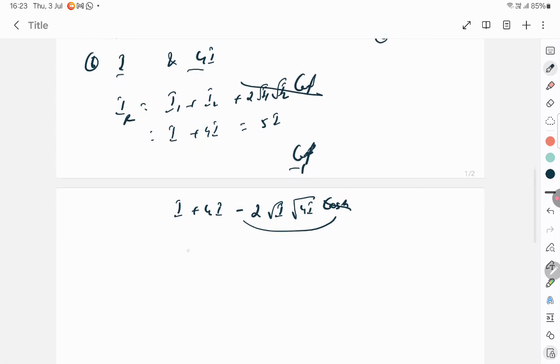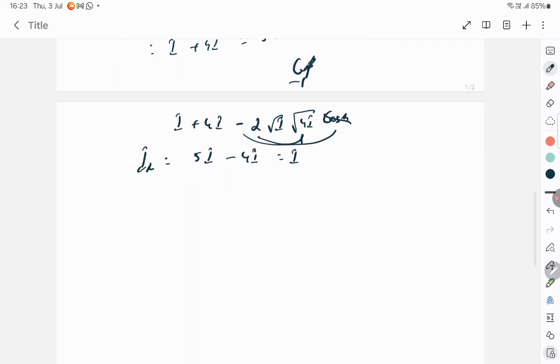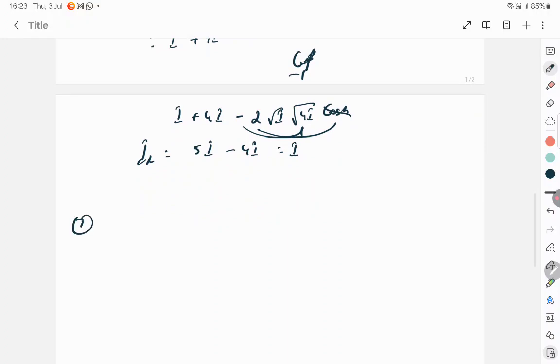So then therefore it is 5I, and this is another 2I, and 2 and 2 is 4, minus 4I, and so the answer is just I. So that's the resultant intensity there, and so IR becomes an I. So then let's go to the next question, the seventh question.